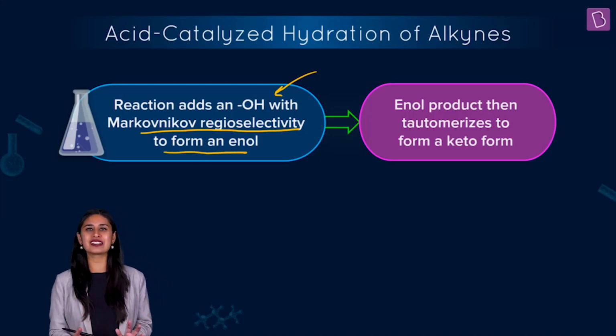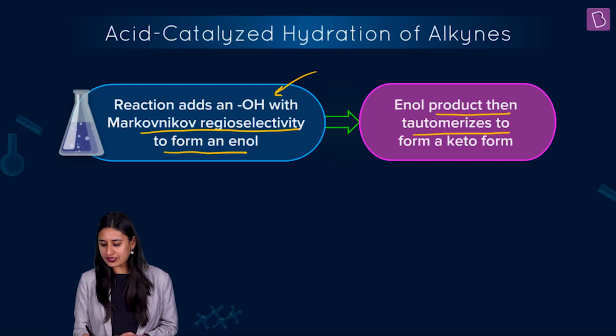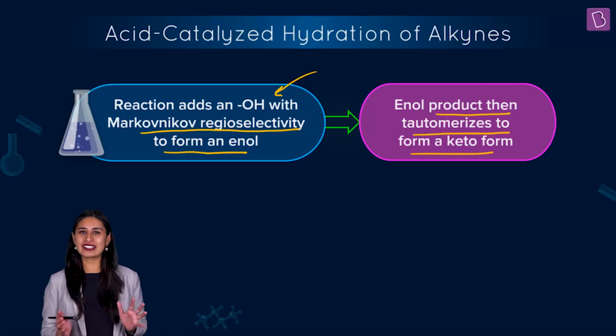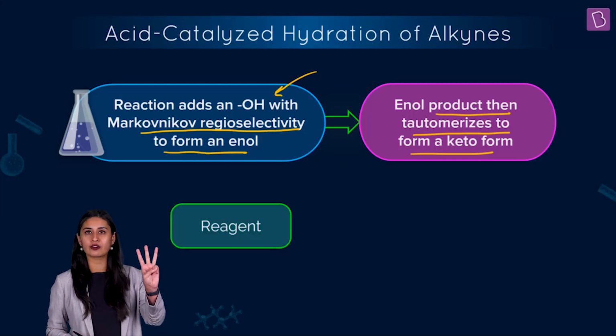And once you see this enol, what should strike the doors of your mind is of course tautomerization. So the enol product then tautomerizes to form a keto form. Let's take a look at the mechanism. For that, you must know what reagent we are using. That is already clear: we are using HgSO4, H2SO4 in the presence of water.